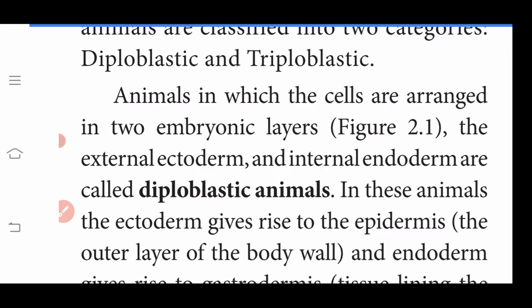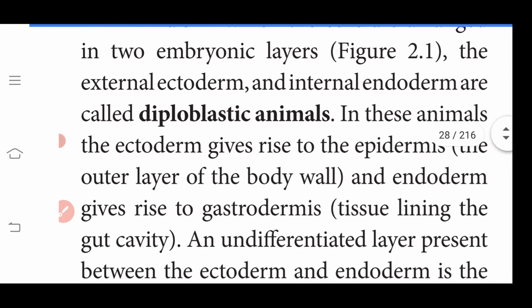Diploblastic animals have two germ layers. One is outer ectoderm and internal or inner endoderm. These animals are called diploblastic animals. In these animals, the ectoderm gives rise to the epidermis. Epidermis means skin, hair, nail, teeth, and so on.